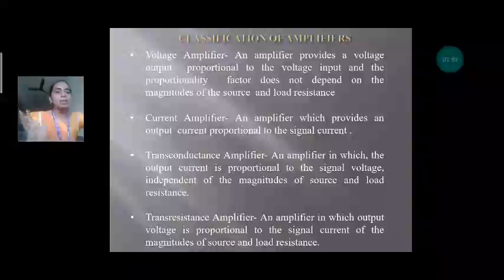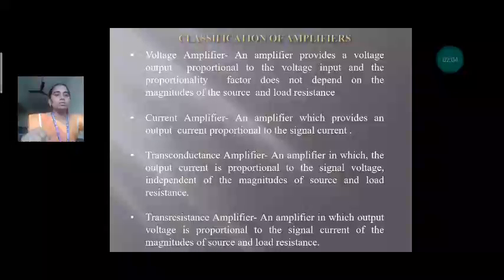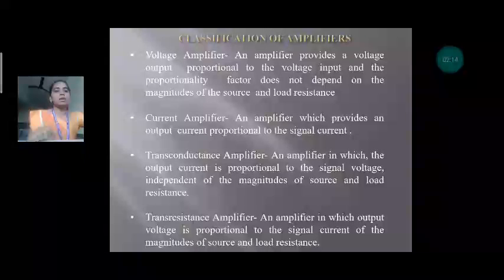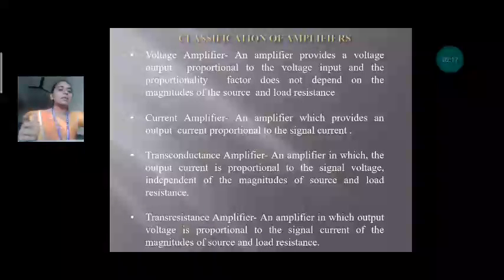In the current amplifier, the output current is directly proportional to the input or signal current. In the transconductance amplifier, the output current is directly proportional to the input or signal voltage, independent of the magnitude of source and load resistance.